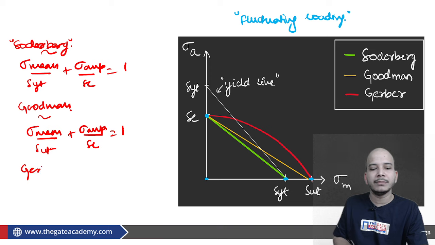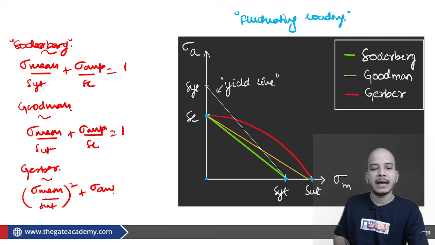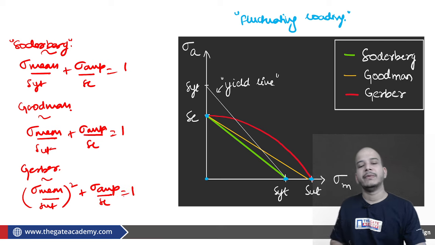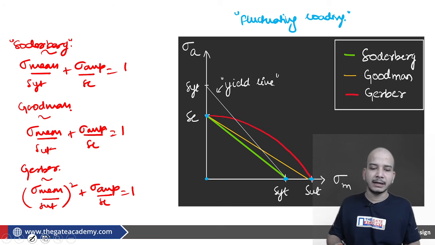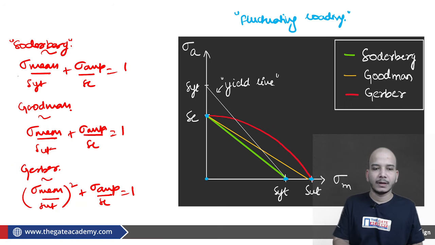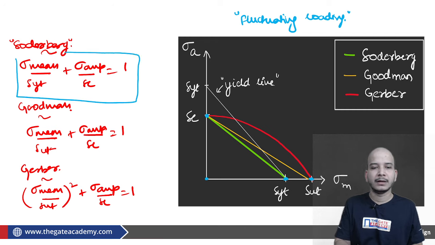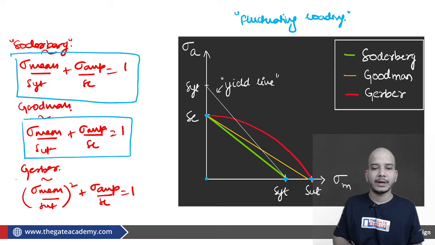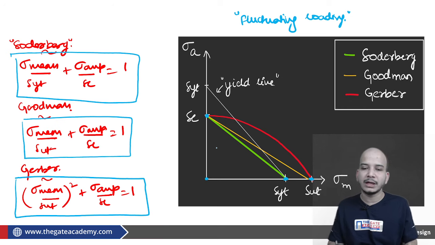In the same way, Gerber also came. These relations you have to keep in mind. Gerber came with sigma mean upon SUT square plus sigma amplitude upon SE is equal to 1. So these are the relations which were provided by different scientists. These relations you have to keep in mind. Straight away, the straight line equations have been used in order to find this. Ultimately, you have to remember these formulas.